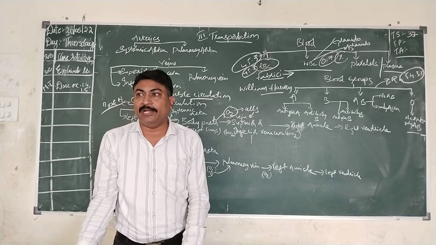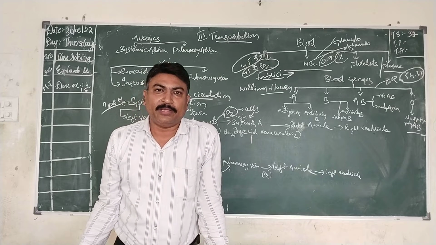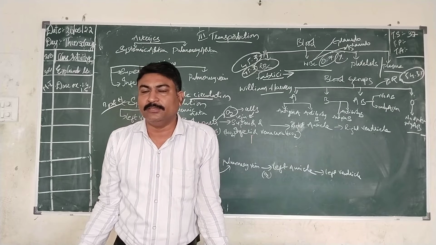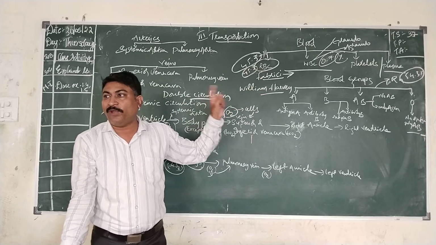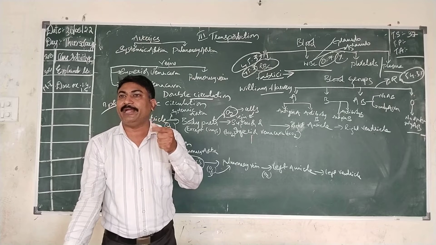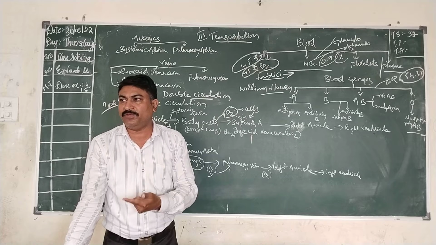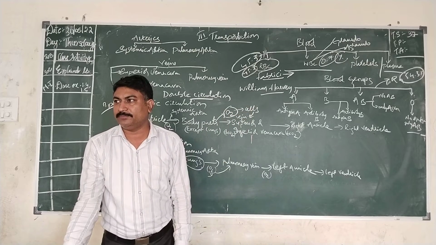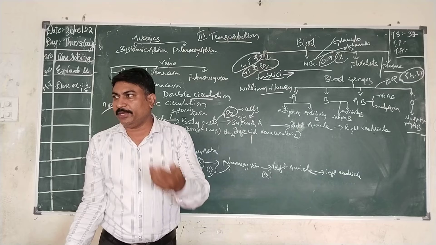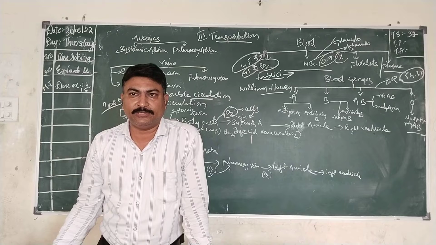If WBC cells fail to kill the microorganisms that enter your body, then you are going to suffer from a disease, either bacterial fever or viral fever. That is mainly because the WBC cells failed to attack the foreign material entering our body. That means if the foreign material entering your body is more than the WBC cells can handle, and your immune system is weak, then you will suffer from that disease. If your immune system gains the upper hand, then your WBC cells will protect against the foreign material, and you will not suffer from any disease.